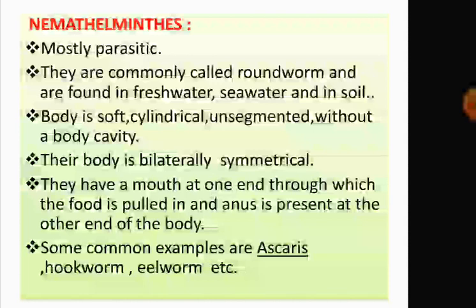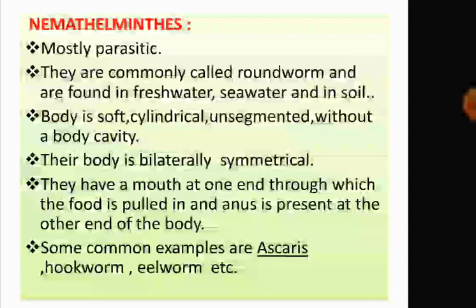So what is body cavity? A body cavity is a fluid-filled space inside the body that holds and protects internal organs. Their body is bilaterally symmetrical. That means body can be divided into two identical halves.